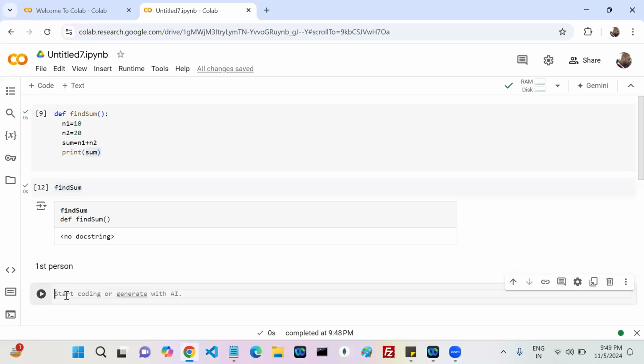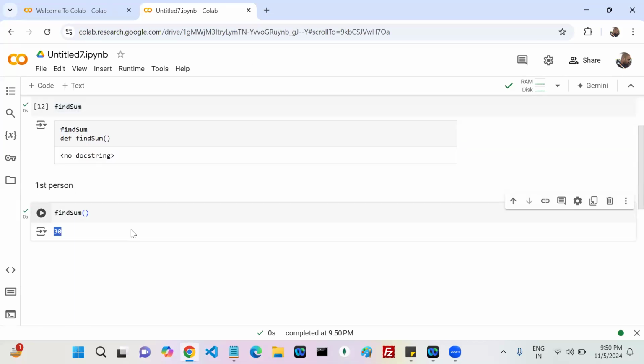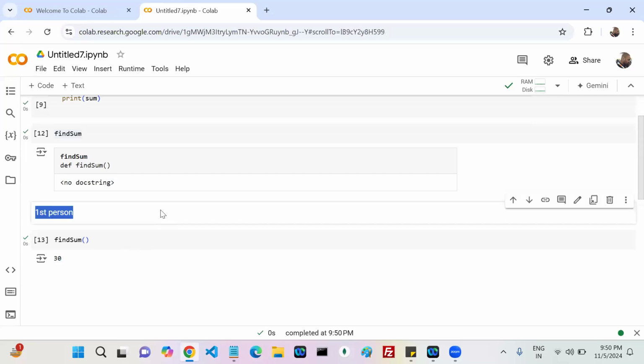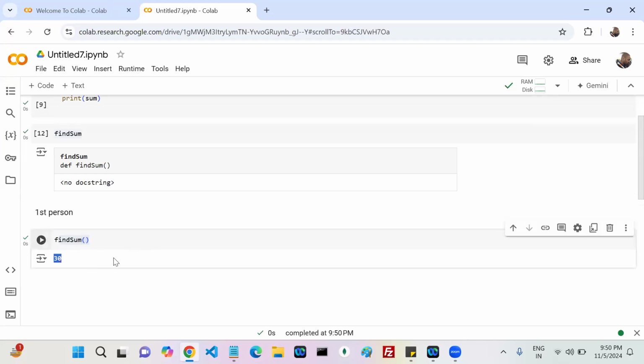When the function gives the services to you, whenever you call that function, or not. If I want to call you, if I know the name, I can call it or not. What is the name of the function? Find sum. This is the name. How can we call it? With the parentheses, with the brackets. Now if you come here, you can get the output like 30 or not. Now the same thing, can I ask my second person to call it? Can I ask the third person also? Then the time you can get the output like 30 or not.